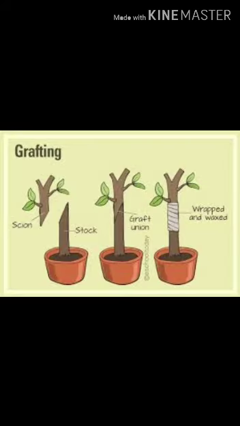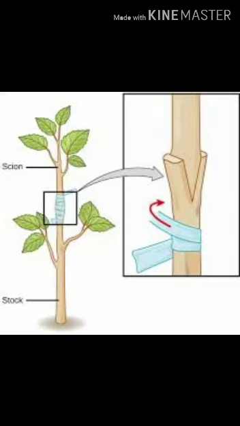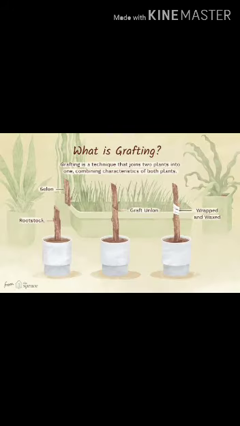Next process is grafting. In this method, a new plant with desired qualities develops from two different plants. The shoot part is called the scion. The root part is called the stock. Scion is attached to the stock. In a few weeks, the scion and stock unite to grow into a single plant. Plants such as mango, apple, and rose are grown using this method.